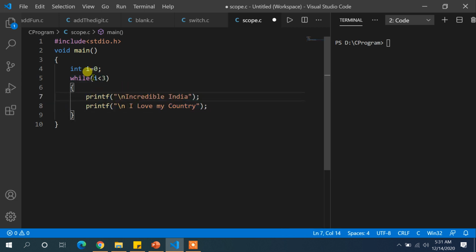Then i needs to be updated to 2. So 2 is less than 3, and this statement will be executed a third time. And when i becomes 3 by updating, 3 is not less than 3, so we will come out. When the condition becomes false, this statement has already been executed 3 times.